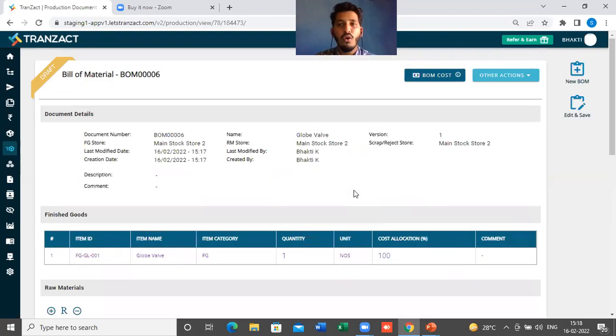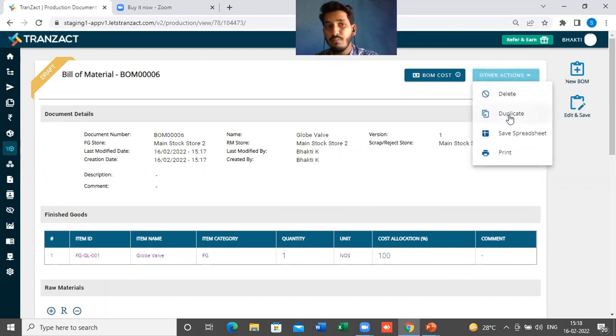Now if you want to edit it and save it, here on the right hand side you will get a button of edit and save. You have to simply click on edit and save here. You can make the changes and you can save the file. You can save the bill of material. In the other actions you will find, if you want to delete, or if you want to duplicate the same bill of material and save it for the next finished good, that can be done.